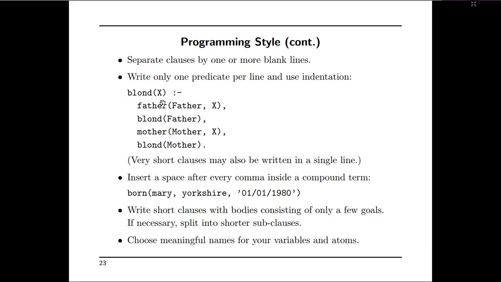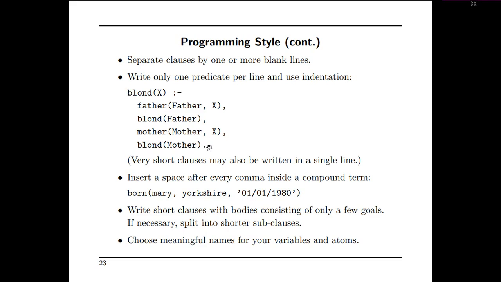Very short clauses may also be written in a single line. That means if the clause is very simple or very small, then you can write it in a single line. But if it is a somewhat lengthy predicate, then try to write it in multiple lines and end with a dot. That means writing of this predicate is completed.